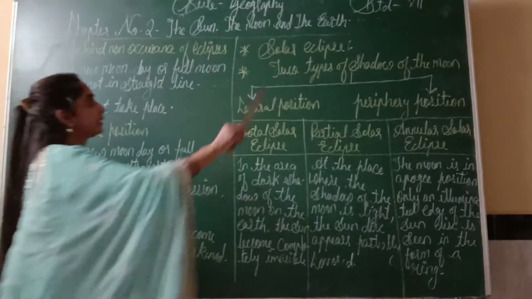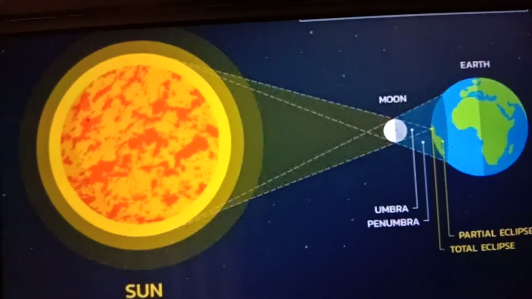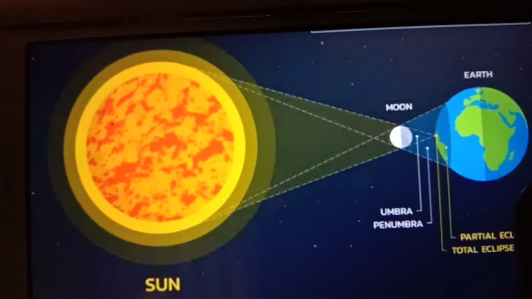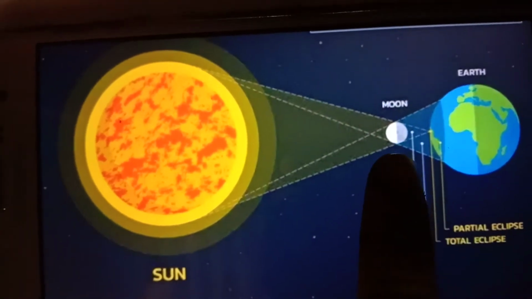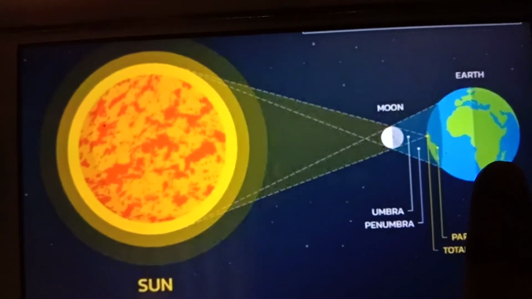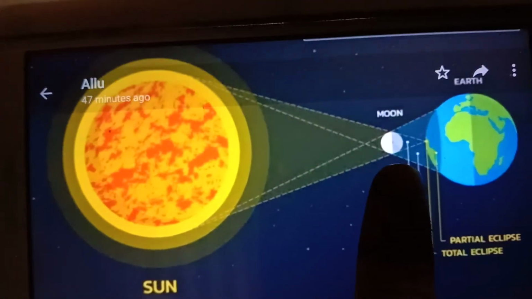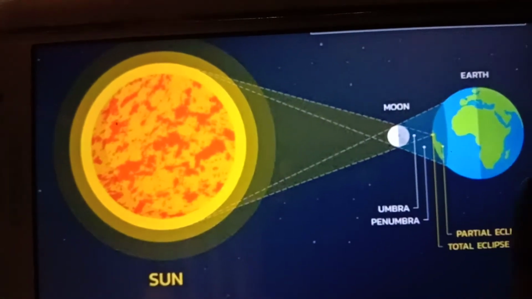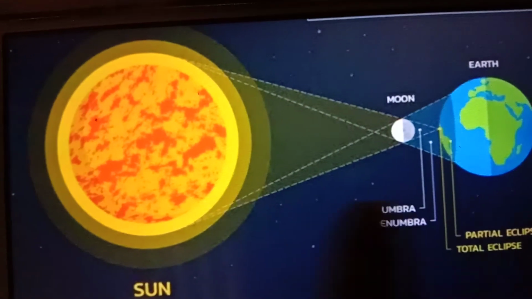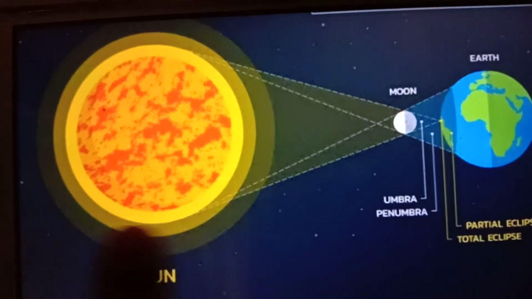Understood? The next is solar eclipse. If the moon is between the sun and the earth, see this picture, we have sun, earth and moon, and the moon is between the sun and the earth. The shadow of the moon falls on the earth. At this time, these three celestial bodies are in a straight line, means in the same plane in one line.